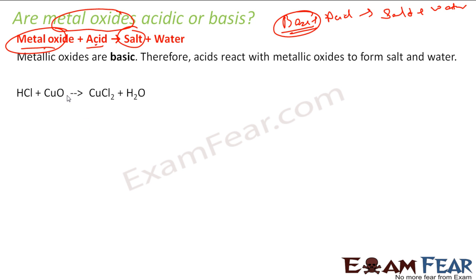So you take copper oxide and add hydrochloric acid, and you get CuCl2 as a salt plus water. For experiments, you can go to the lab, ask for copper oxide, add hydrochloric acid to it, and you'll get salt and water.